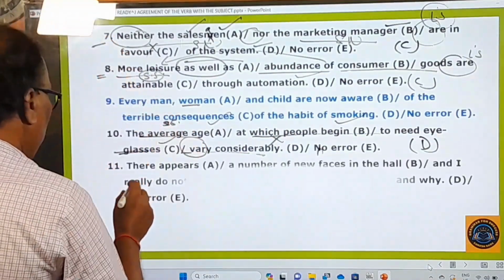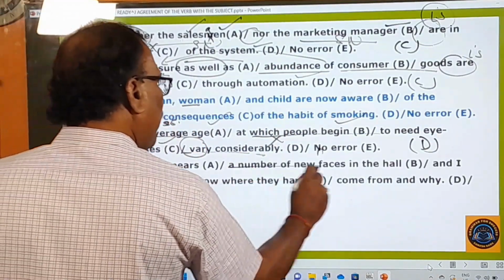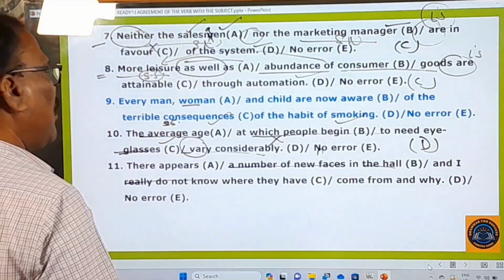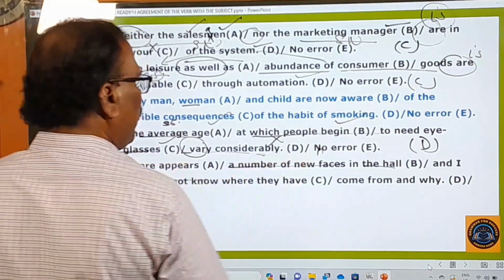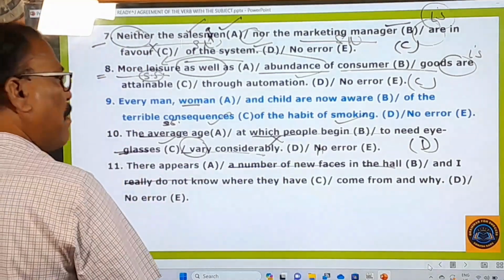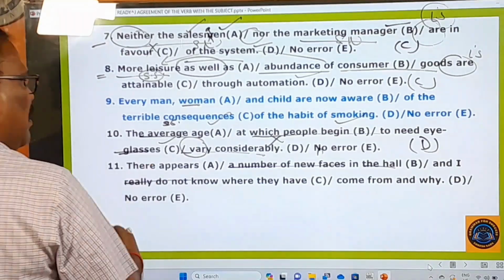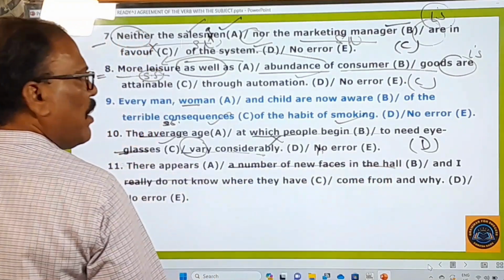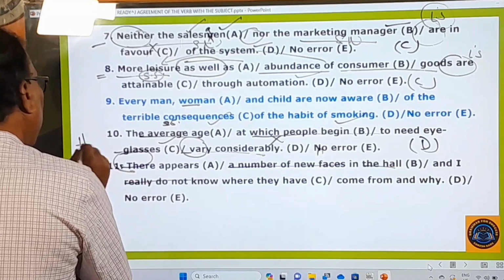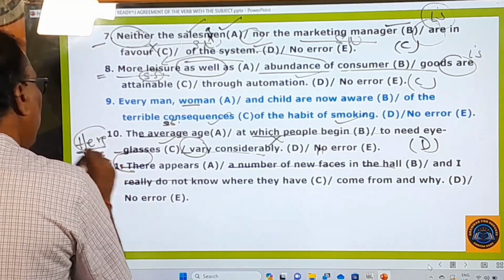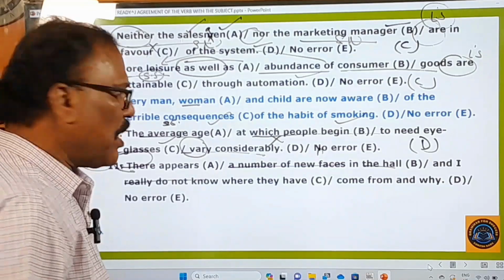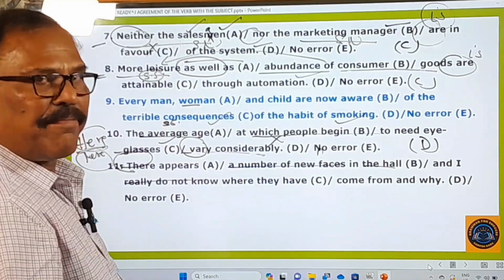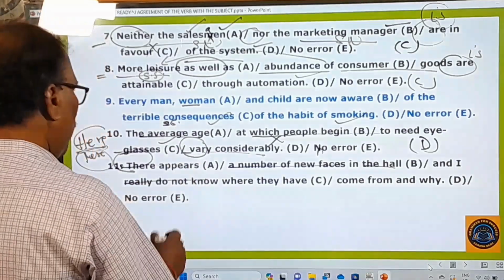Okay, right. And here 11th one: there appears a number of new faces in the hall, and I really don't know where they have come from and why. There appears. Remember, where is the mistake now? It's a very difficult question for you. You know very well, whenever the sentence begins with here or there, you must be on the alert, because this there takes a verb according to the real subject, not according to something else. So here there appears.